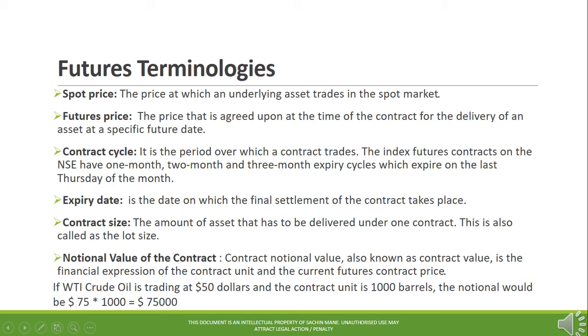Notional value of the contract. Contract notional value, also known as contract value, is the financial expression of the contract unit and the current futures contract price. For example, if WTI crude oil is trading at $75 per barrel, and the contract size is 100 barrels, the notional amount would be $75 into 100 equals $7,500.